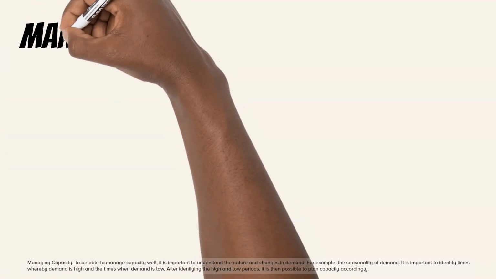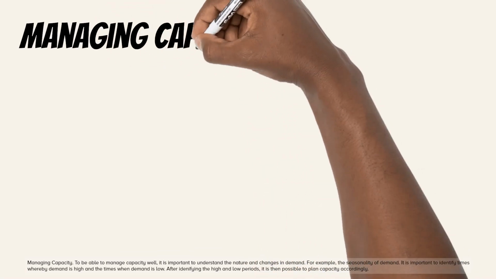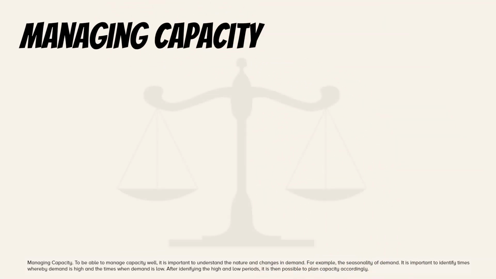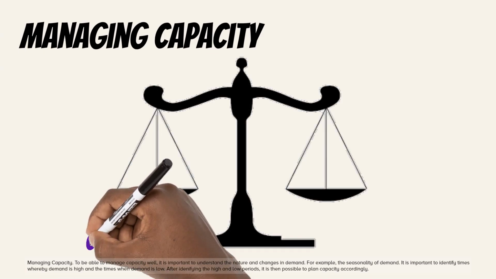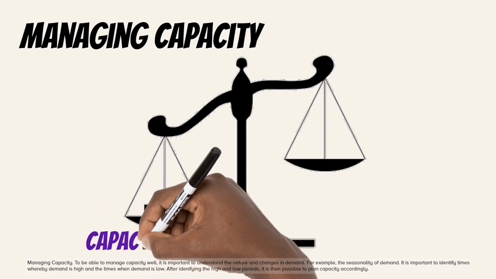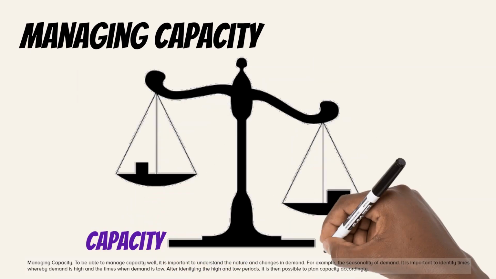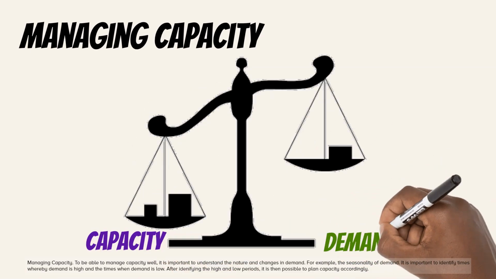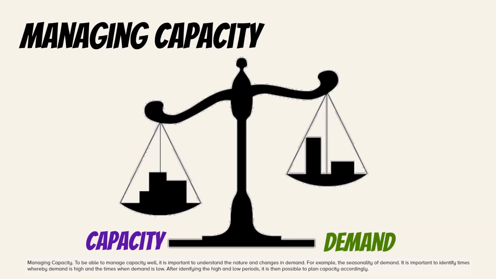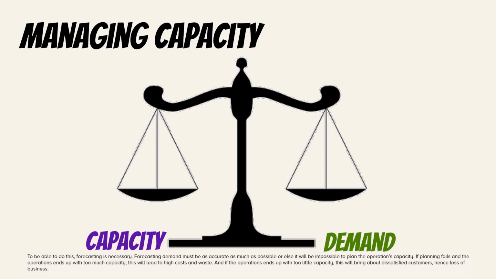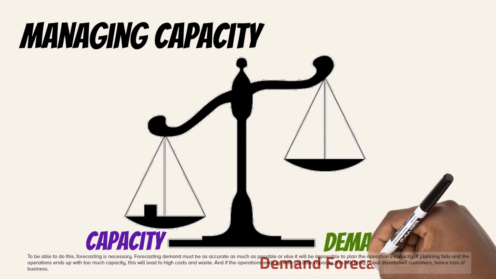Managing capacity. To be able to manage capacity well, it is important to understand the nature and changes in demand. For example, the seasonality of demand. It is important to identify times when demand is high and times when demand is low. After identifying the high and low periods, it is then possible to plan capacity accordingly. To be able to do this, forecasting is necessary.